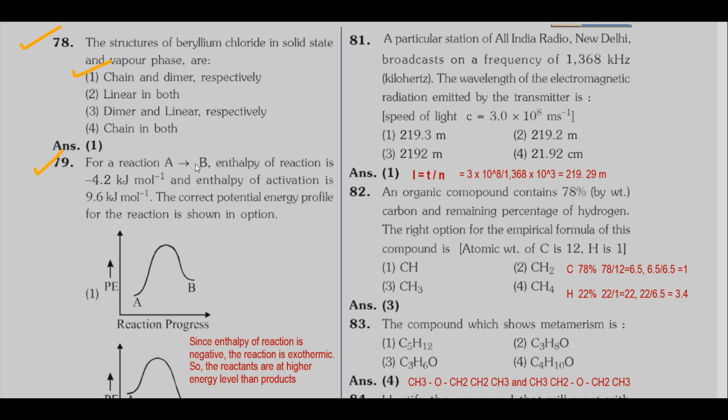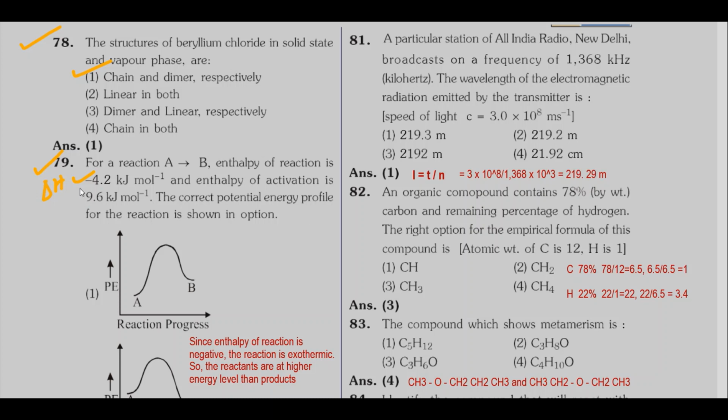For a reaction A giving B, enthalpy of reaction is 4.2. Enthalpy of reaction means delta H. Delta H is negative. Enthalpy of activation is 9.6 kJ per mole. The correct potential energy profile for the reaction is shown in option.